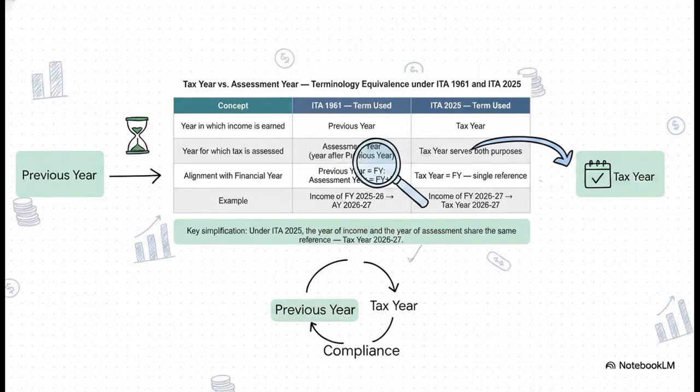Oh, and a quick heads up on a fundamental terminology shift. You know how we always used to juggle previous year and assessment year? Yeah, scratch that. As clarified in the transitional FAQs, we now use one simple, unified term, the tax year. So if we talk about turnover limits in the preceding year, we are strictly referring to the preceding tax year. It just makes compliance tracking so much cleaner.